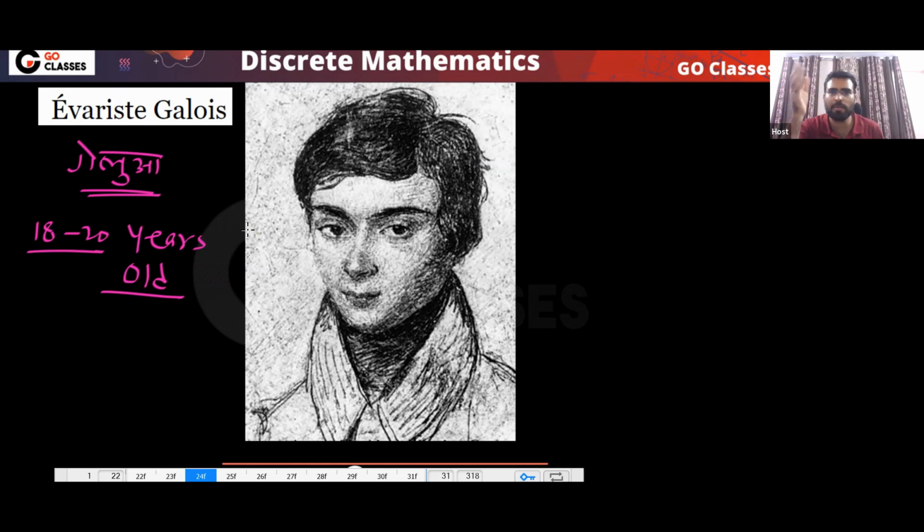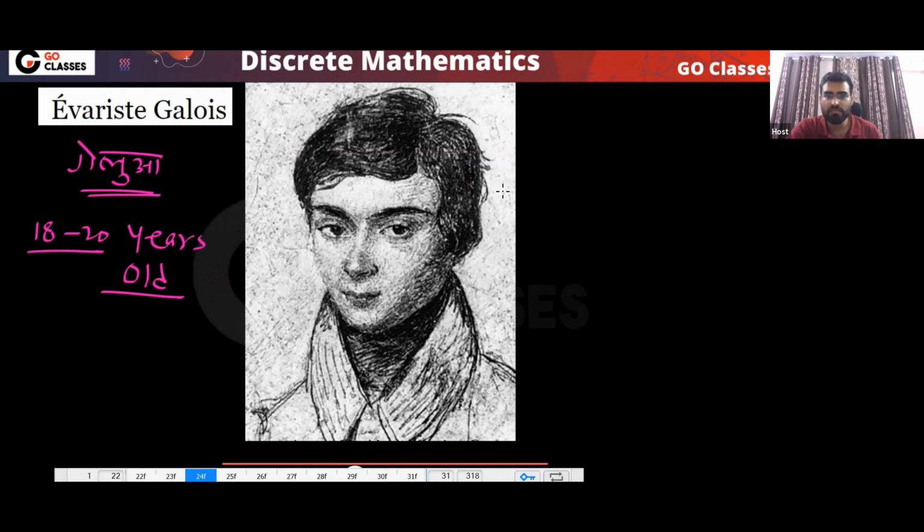Of course, there are many other people, like Lagrange. There are some people who are in every field, like Lagrange, Newton. They are in every field. In every field, you will see their names, like Gauss. So this Galois is also there. Now, he was only 18 to 20 years old.